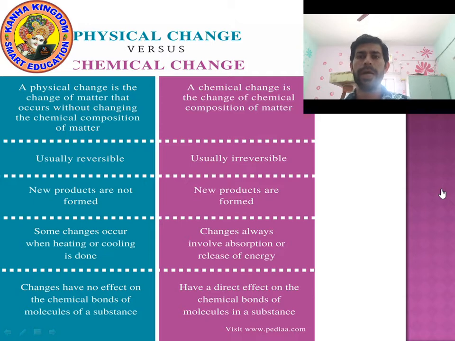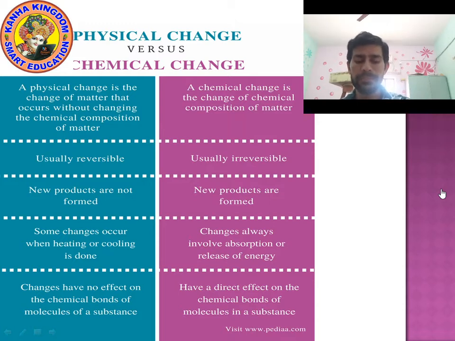Okay, now let's again read all these changes. First, physical change. A physical change is the change of matter that occurs without changing the chemical composition of matter. Chemical change. A chemical change is the change of chemical composition of matter. Physical changes are usually reversible. Chemical changes are irreversible. In physical changes, new products are not formed. In chemical changes, new products are formed.